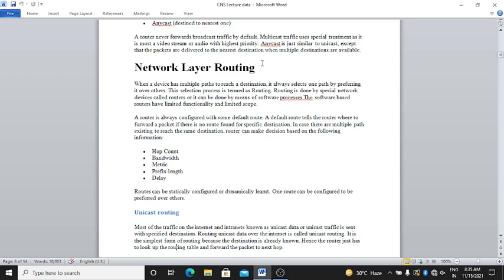A router is always configured with a default route. The default route tells the router where to forward a packet if there is no route found for a specific destination. In case multiple paths exist to reach the same destination, the router can make a decision based on information such as hop count, bandwidth, metrics, and prefix length.